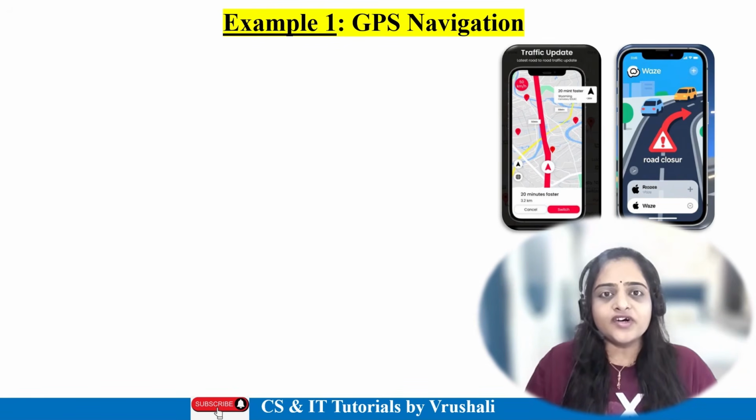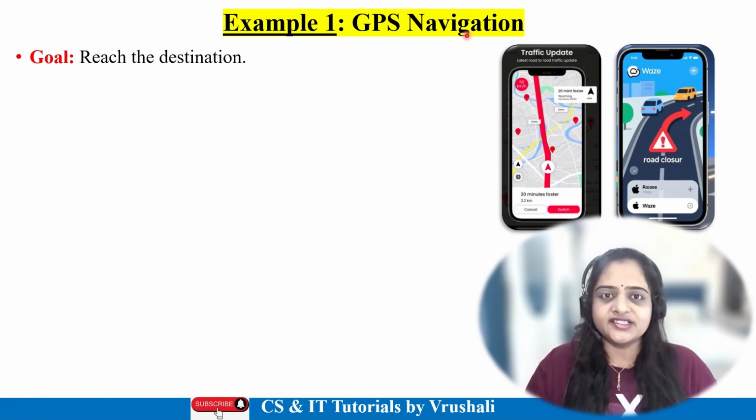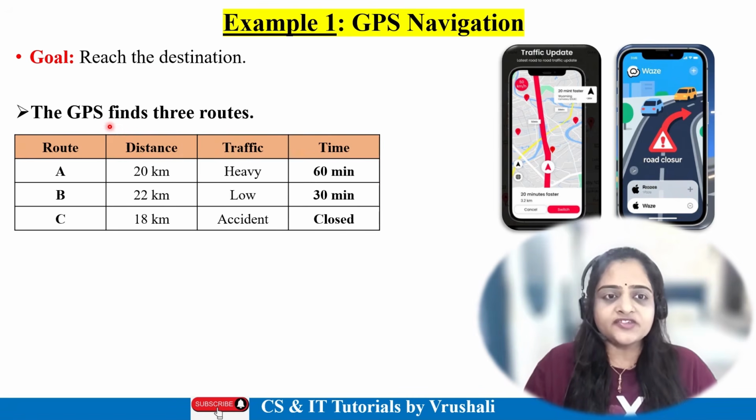See, the first example, we all are familiar with GPS navigation system, right? So here, suppose our goal is to reach the destination. Suppose GPS finds a total of 3 routes. Route A, that is 20 km, requires 60 minutes. Route B, 22 km distance, time required 30 minutes. And route C, 18 km, but currently it is closed.